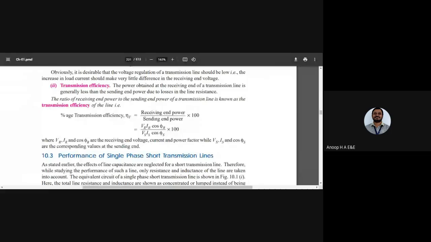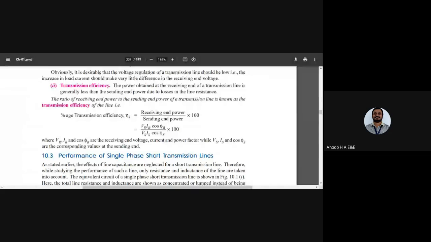Transmission line efficiency is defined as receiving end power divided by sending end power into 100. The receiving end power will generally be less than the sending end power. VR, IR and cos phi r are the receiving end quantities, and VS, IS and cos phi s are the sending end quantities.